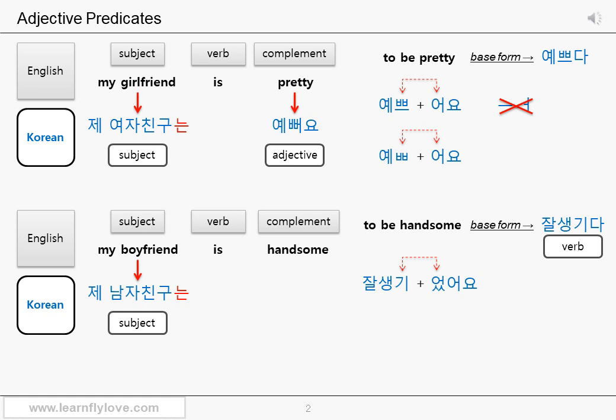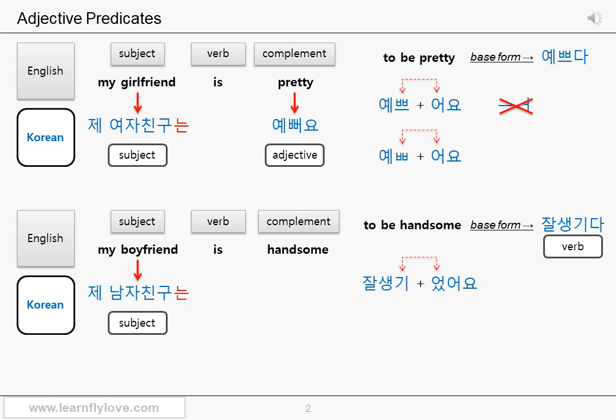This is not very difficult to understand because the same thing happens in English too. Tire, bore, and satisfy are all verbs. But if you put them in the past participle form, tired, bored, and satisfied, you can use them like an adjective, right? Something similar applies in Korean too.